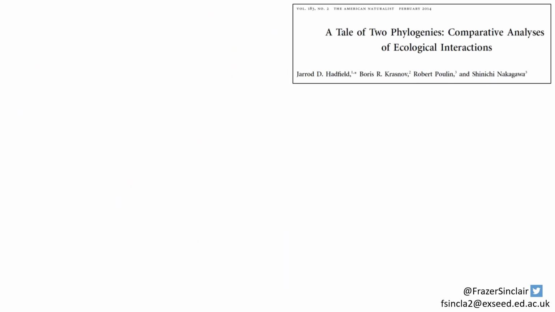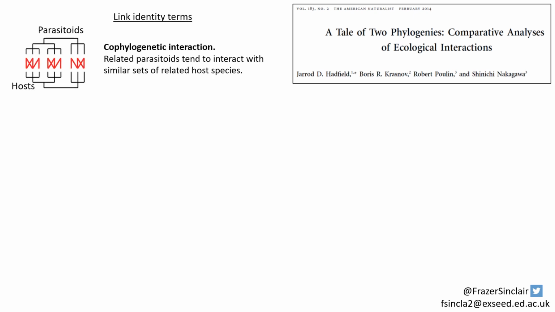We developed a phylogenetic mixed model based largely on this excellent paper by Hadfield and others from 2014 in American Naturalist. This includes several terms to account for variation in the identity of links. The first of these is the cophylogenetic interaction, which captures the extent to which related parasitoids are tending to interact with similar sets of related host species.